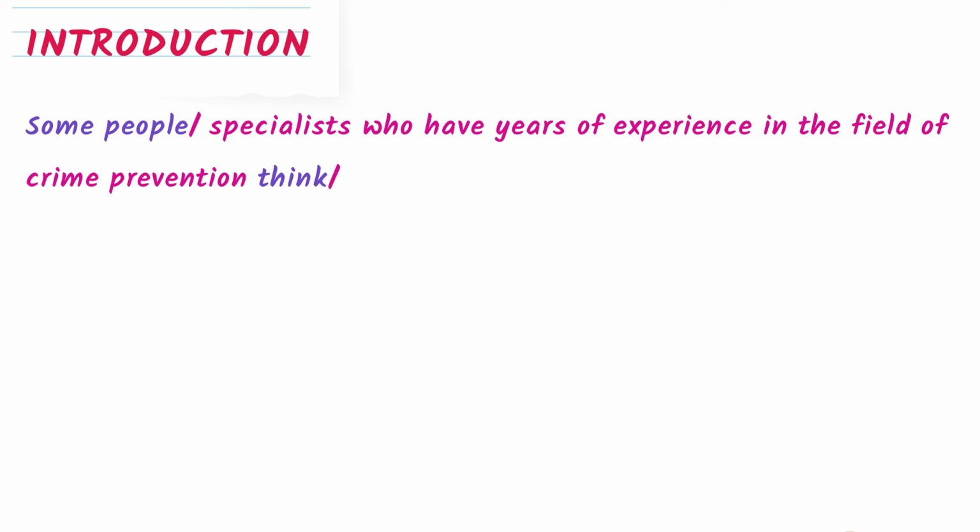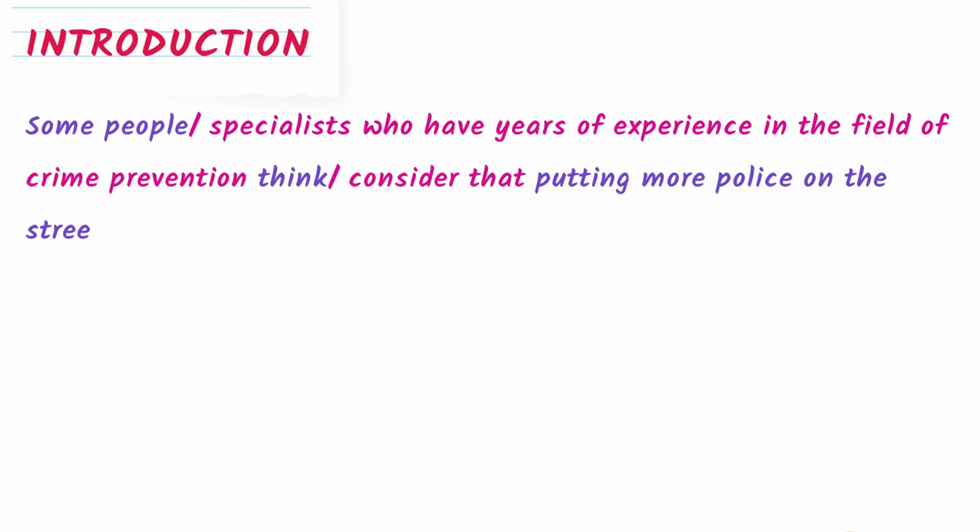instead of think, we can write consider that putting more police on the streets. It is again the same word or phrase as we had in the question, so I'm going to change this. This is very simple: putting more police on the streets. Instead of put someone somewhere, we can write employ, and also deploy.